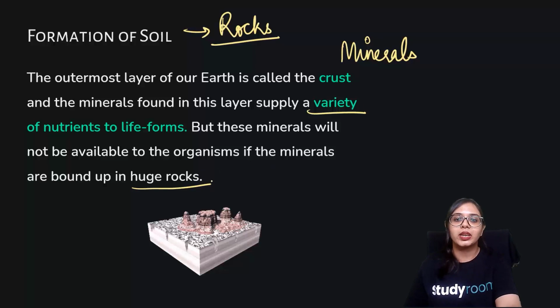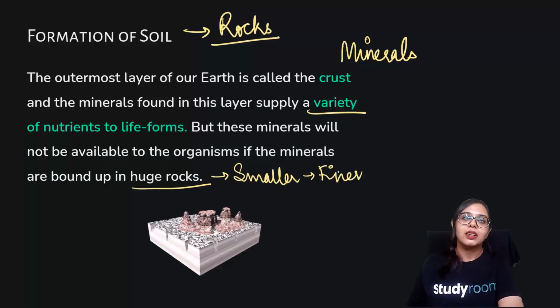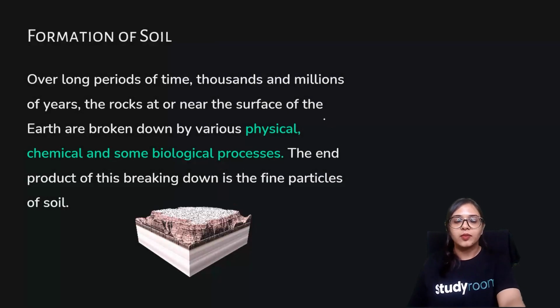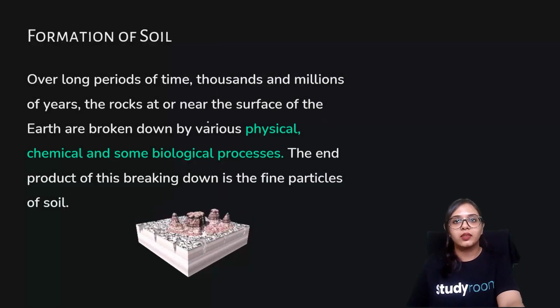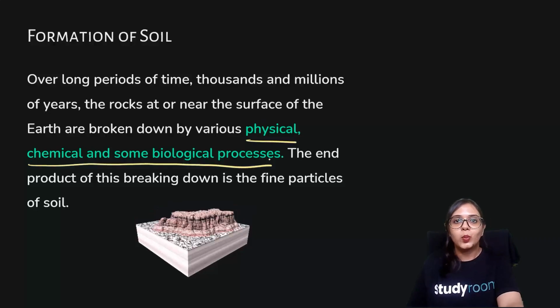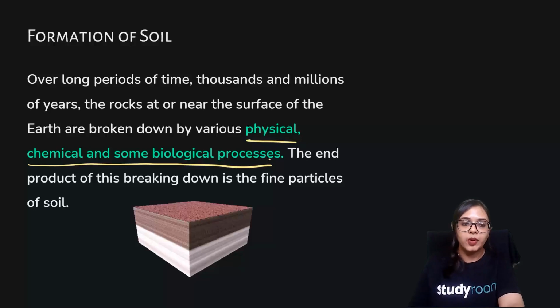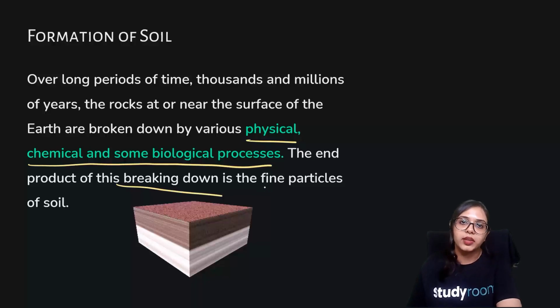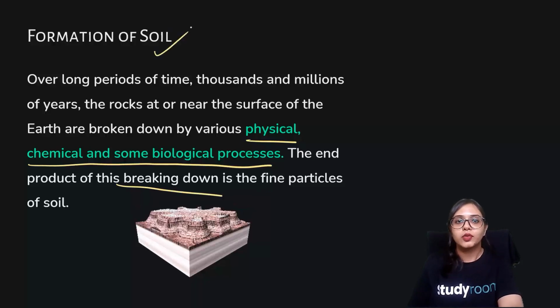So those huge rocks were broken down into smaller and smaller pieces, and ultimately they were so fine in texture and structure that the formation of soil then occurred. Over long periods of time, thousands and millions of years, these rocks were being acted upon by physical, chemical and biological processes. And when these processes acted upon those rocks, that resulted in the breaking down of those rocks into finer, smaller particles that we call soil.